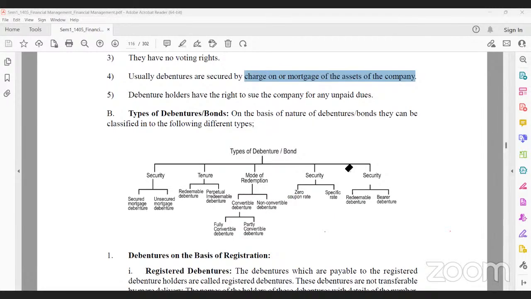Next, zero coupon rate. Coupon is nothing but the interest rate. Coupon rate means interest rate. So the debenture holder has a right to get fixed interest on his investment, and the company has an obligation to pay the interest amount. Whatever they promised, that promised amount is paid to the debenture holders, at a specific rate, either 8%, 10%, or MIBOR, LIBOR.